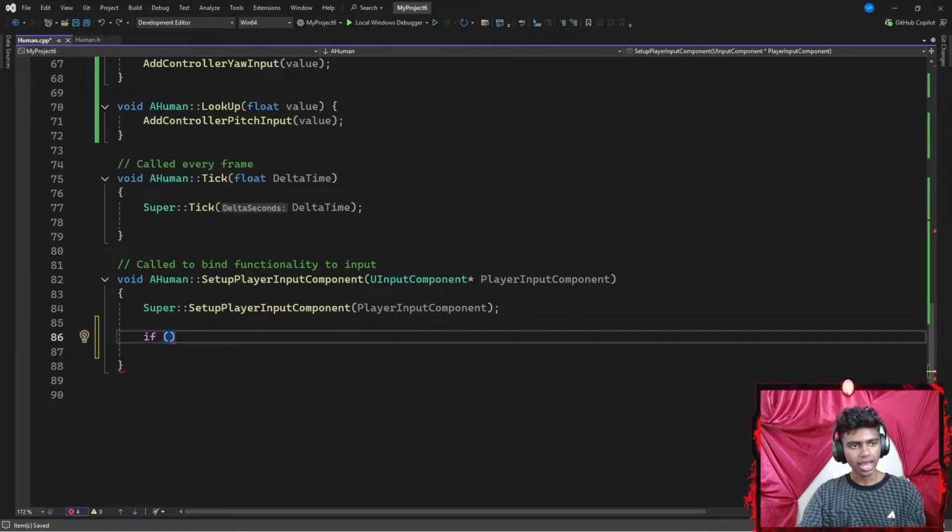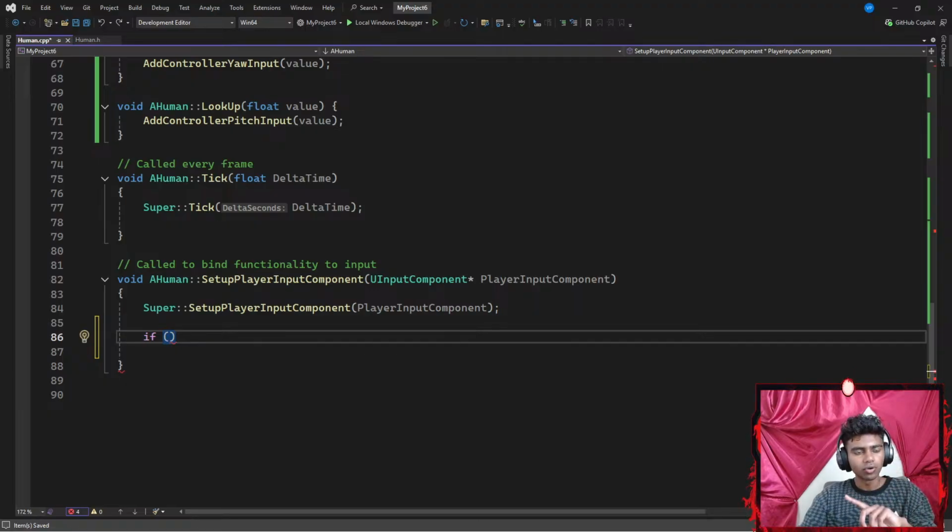Hold on, guys. Let me look at the reference real quick for this part, because I feel like this part is a bit hard to do without the reference. Okay, let's scroll all the way up. There we go. Let me scroll a little lower, a bit higher.